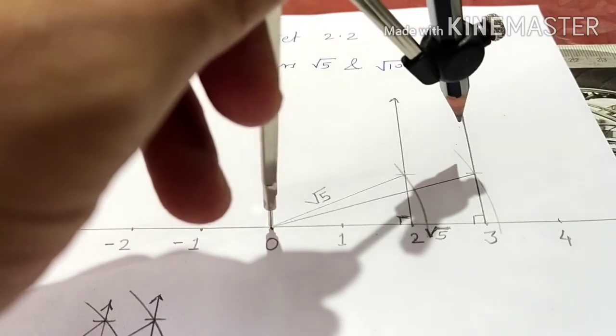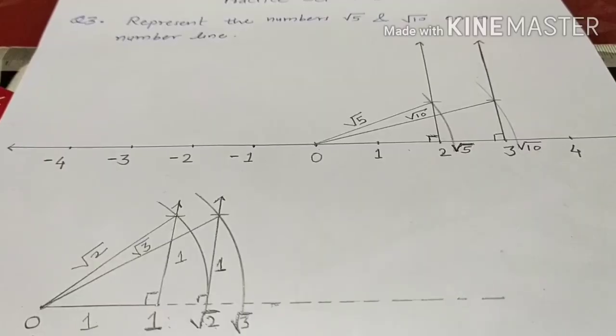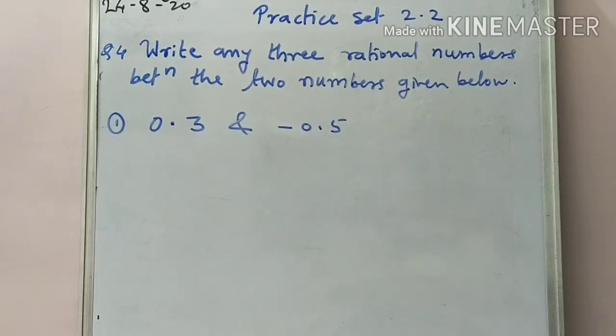Okay, so like this you have 3 marks question in exam. Okay students, now we proceed for our next question, question number 4. Now the fourth one is: write any 3 rational numbers between the 2 numbers given below. So here you have to solve 4 examples.